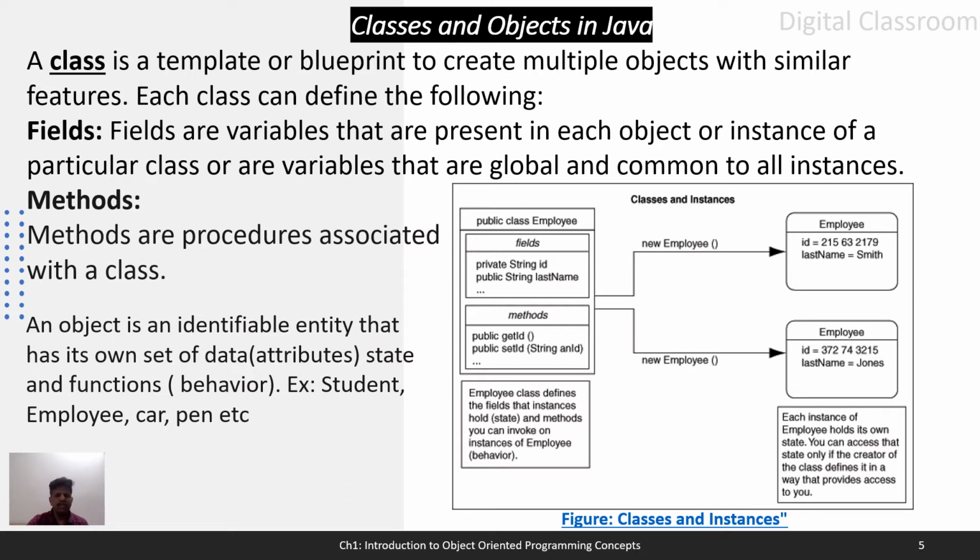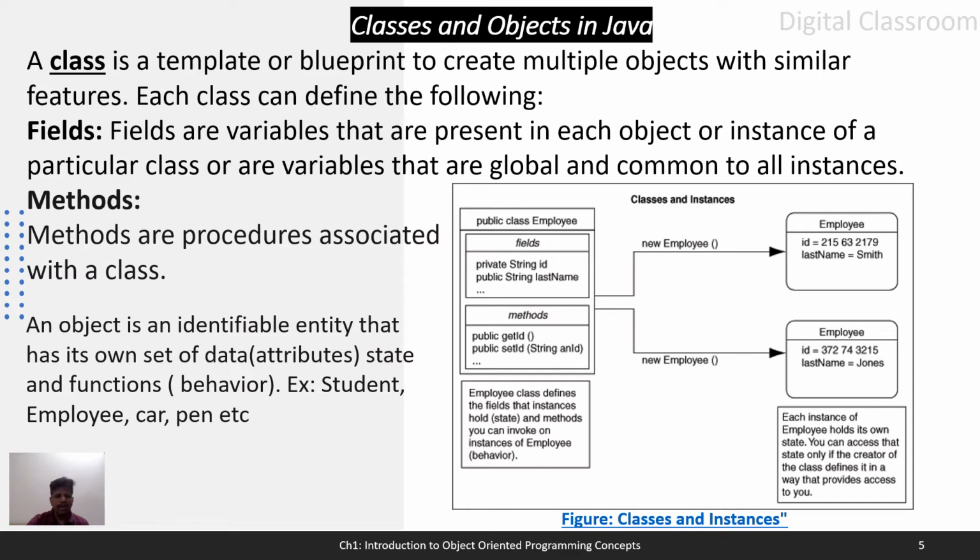Okay, within class we will not have an object, but it represents the blueprint which will define fields and methods. Fields are nothing but variables, and the methods are nothing but procedures which define the behavior of an object.